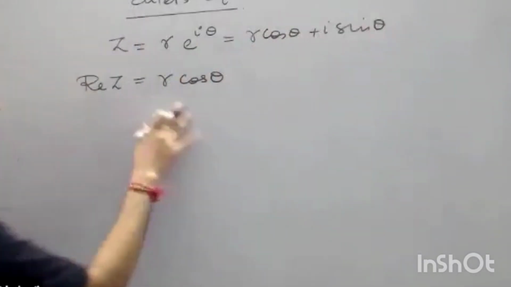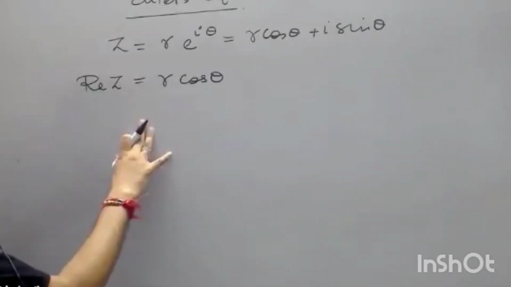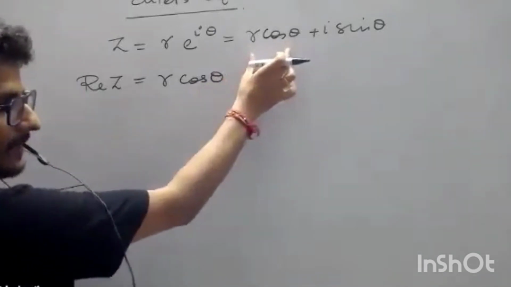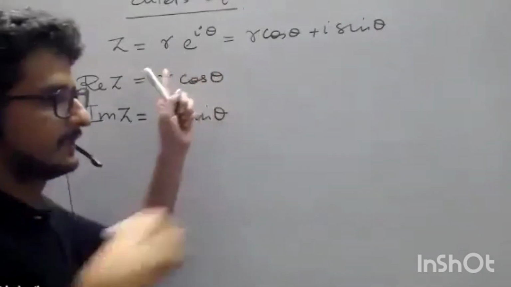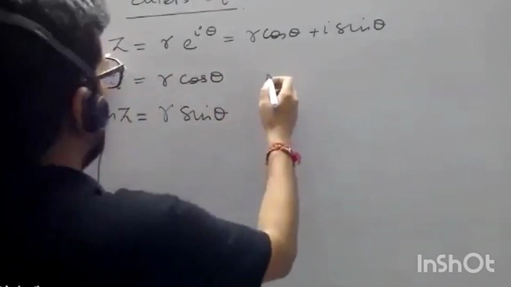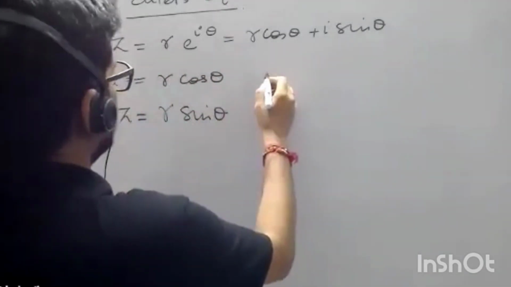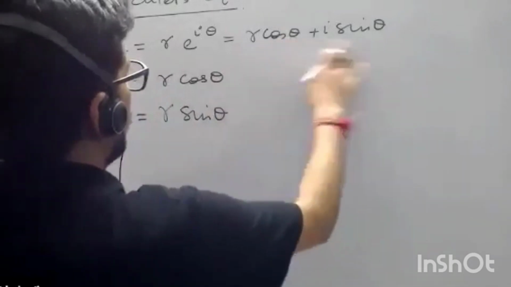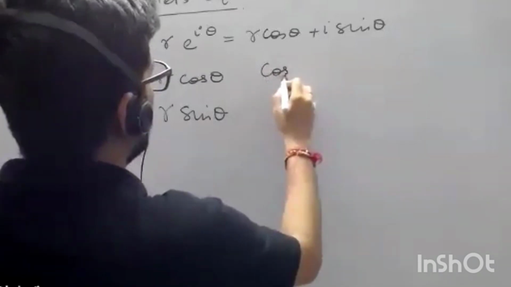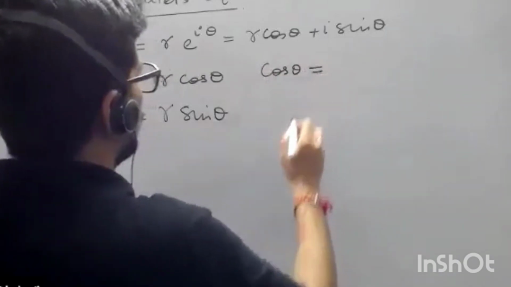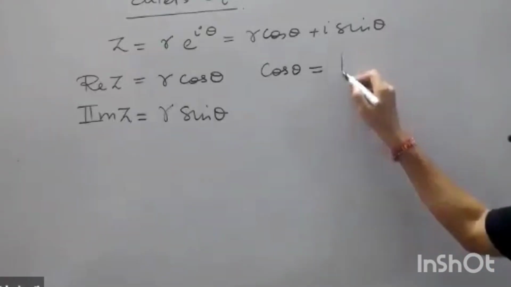So if you take the real part, only r cos theta will come. And if you take the imaginary part of z, r sin theta will come. Okay? We can also write this z in the form of cos theta and sin theta like this. Cos theta is equal to 1 upon 2.